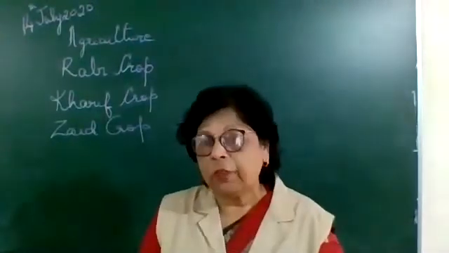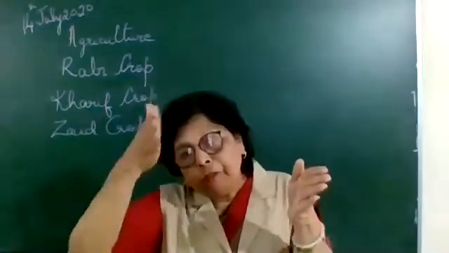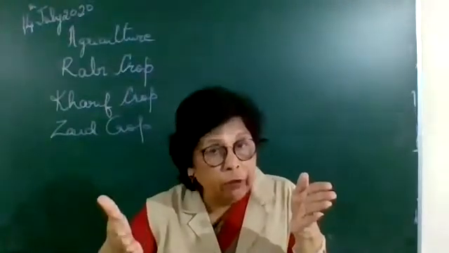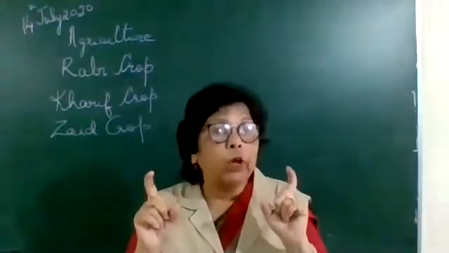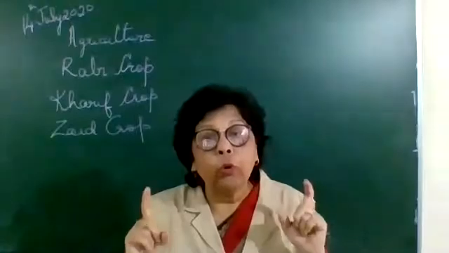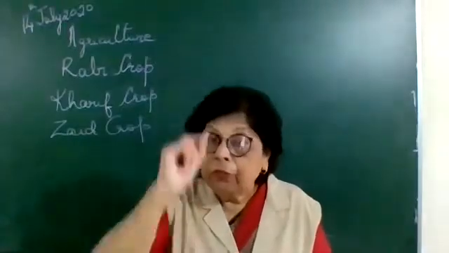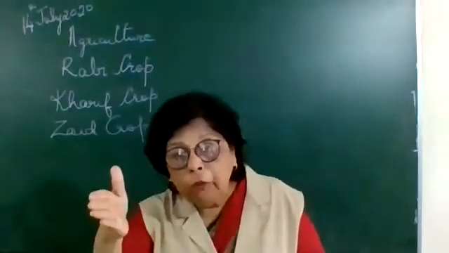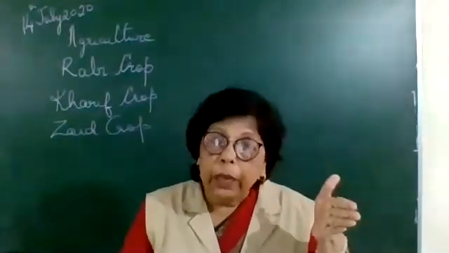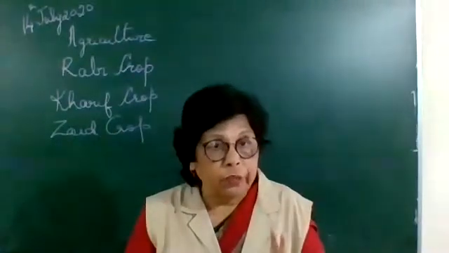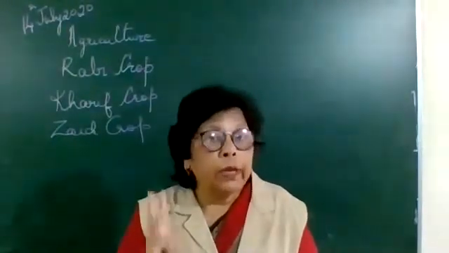Now, what is the Z season? After the winter crop, that is Rabi, and before the monsoon crop, that is Kharif, in between this period, we have the crop which is grown and it is known as Z crop. Now, children, if you write Z is grown between Kharif and Rabi, the answer will be wrong. It is between Rabi and the Kharif season. So this is basically the three seasons that we have in India.